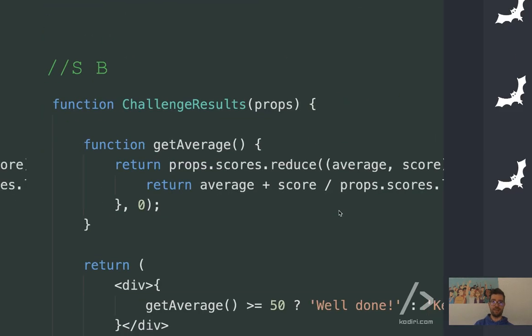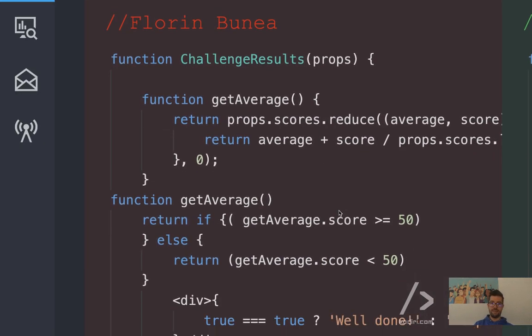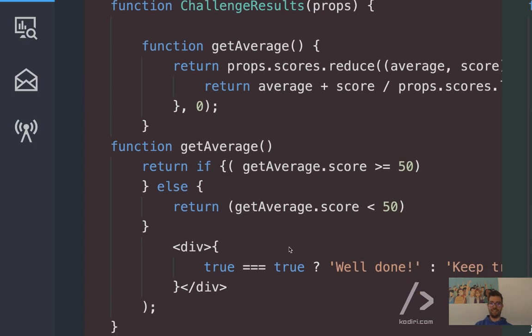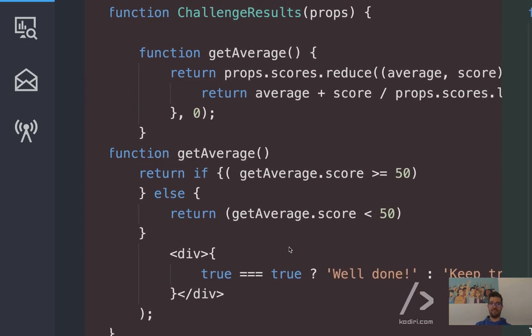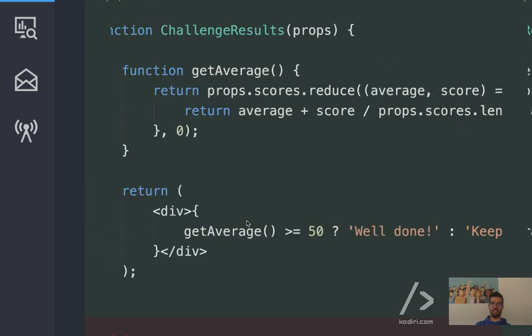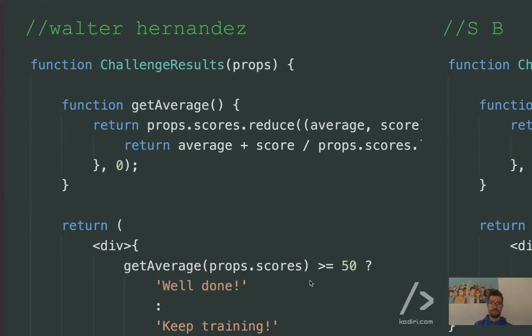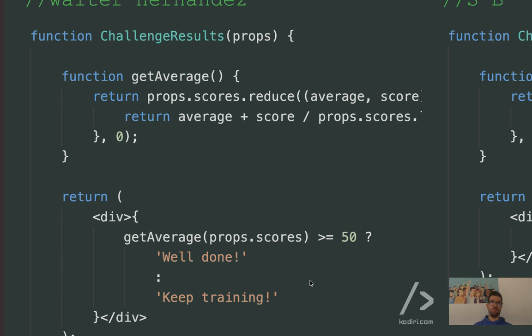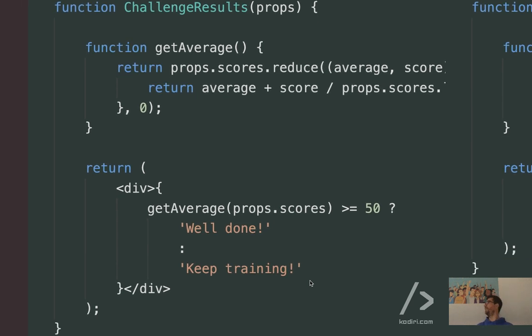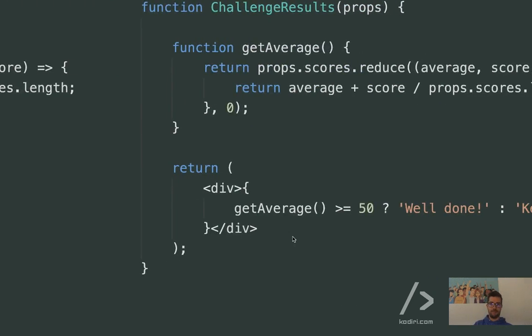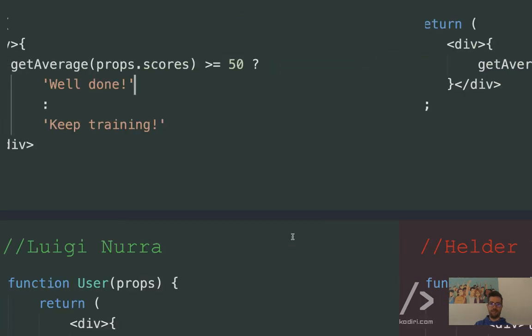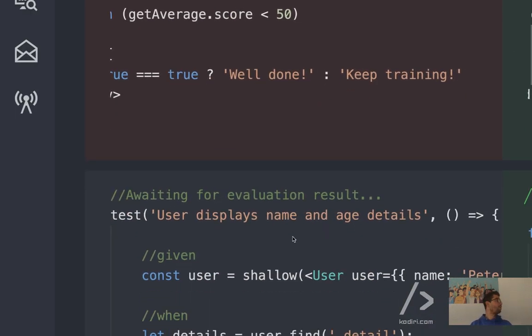Yeah, and you can see Florin here, he did it way more complicated. But it was as simple, Florin, as you can see, as invoking getAverage, and that was it. Right, Walter. He probably got an elegance penalty here, right? Look at this column. It's floating in the middle of nowhere. It should be on the right-hand side of the first statement. And yep, so I think it's all good. Any question, guys? No?